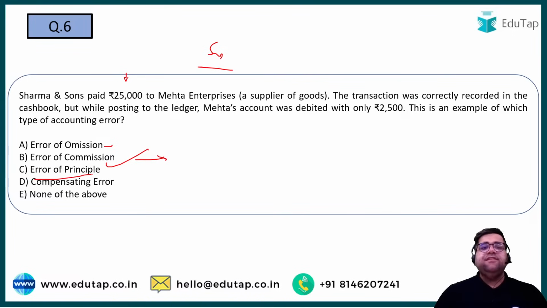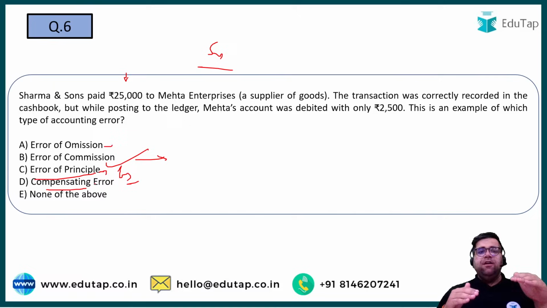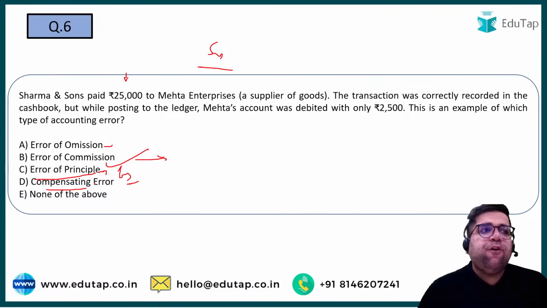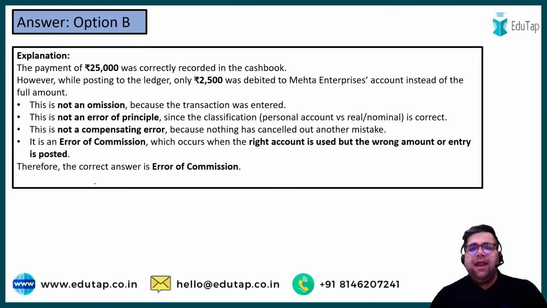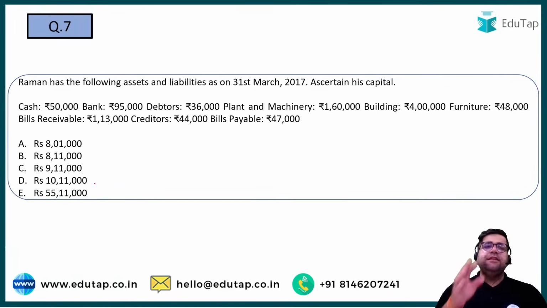Error of principle basically means that you have not followed the fundamentals of accounting, right? Compensating errors are where you have to debit Sham, but you have debited Ram, so instead of Sham you have debited Ram. It will compensate. It will not affect your trial balance, but yes, you have compensated that error. So the answer over here will be option number B, right? So these are the very basics of trial balance.